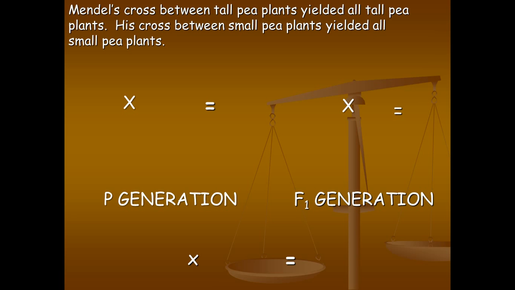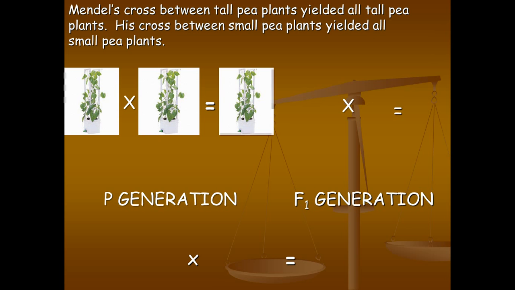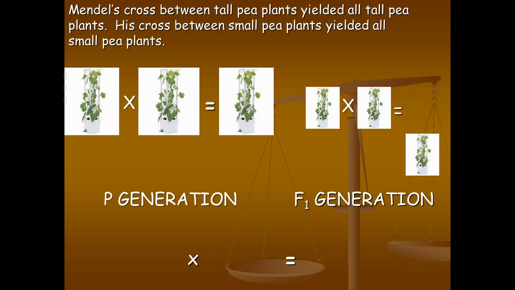Mendel's cross between tall pea plants yielded all tall pea plants. His cross between, let me show that first. So 2 tall plants, the X here represents the cross, all yielded, or all the offspring were tall. When he crossed 2 dwarf pea plants, all the offspring were dwarf.